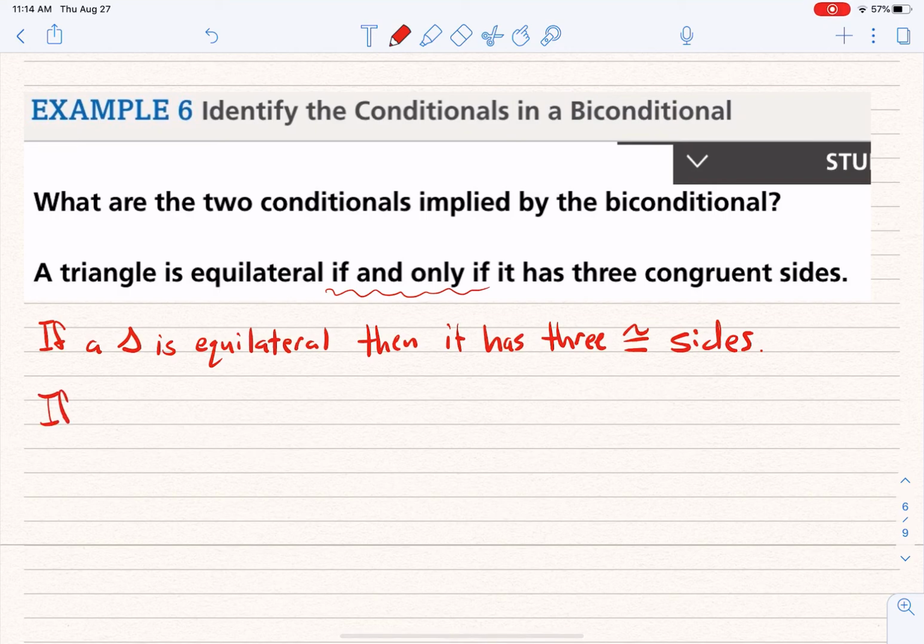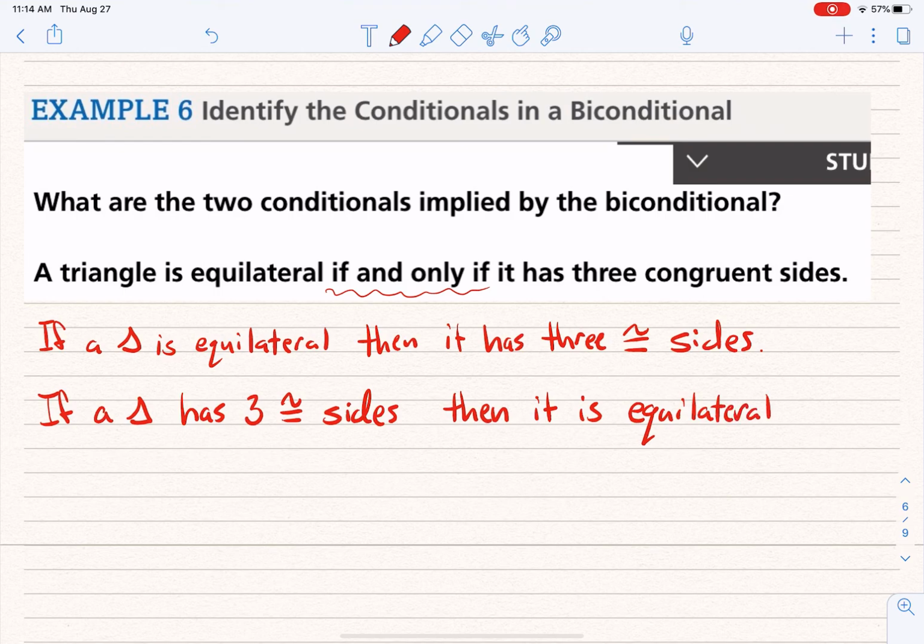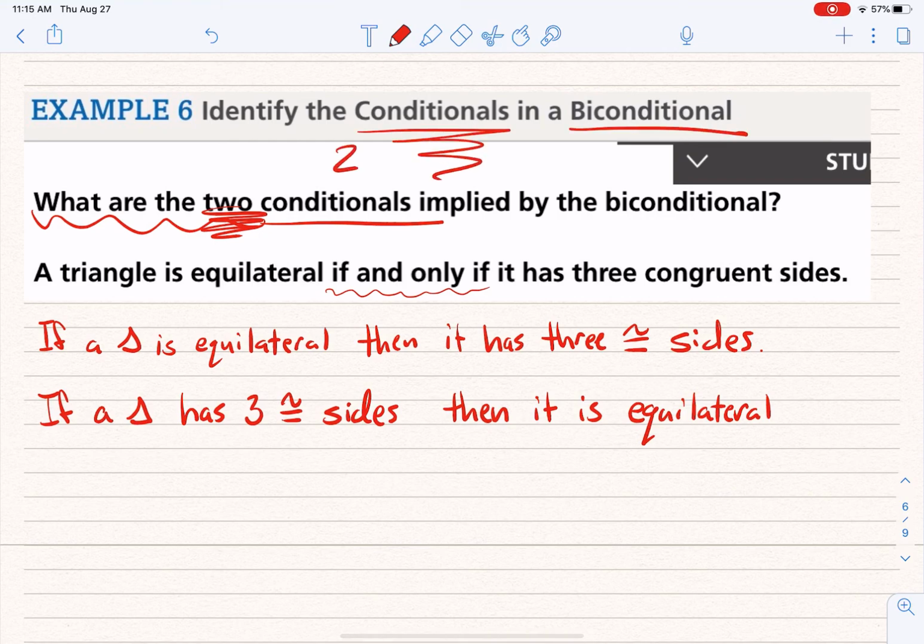And the other statement that would make it is, if a triangle has 3 congruent sides, then it is equilateral. See, it says what are the two conditionals implied by the biconditional? So we'd have to come up with both. If a triangle is equilateral, then it has 3 congruent sides. And if a triangle has 3 congruent sides, then it is equilateral. One biconditional should always be able to give us two conditionals.